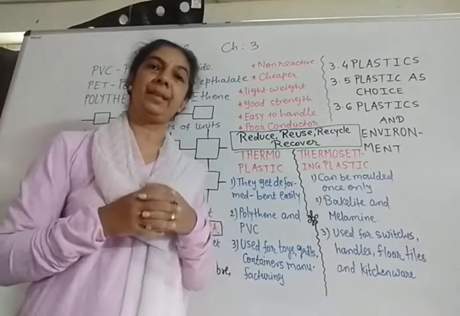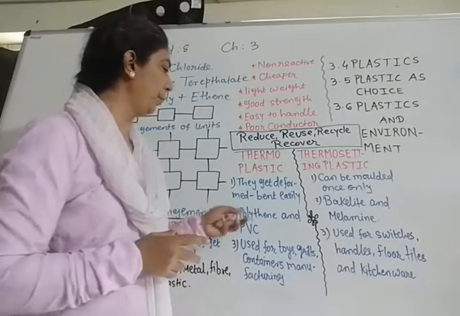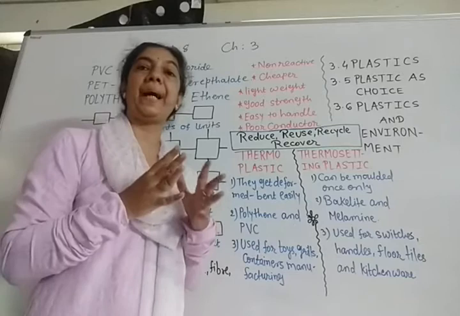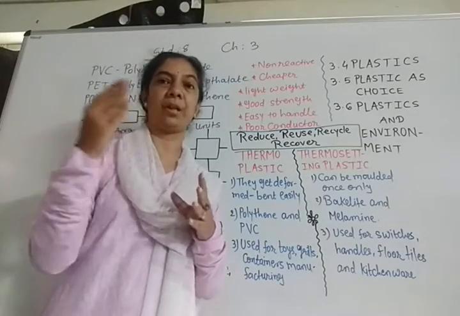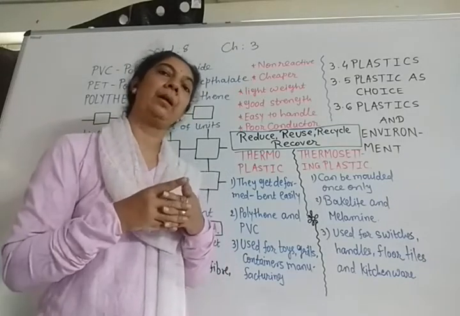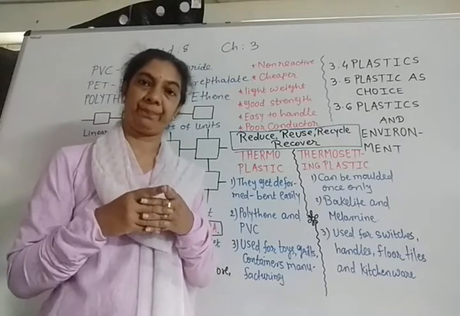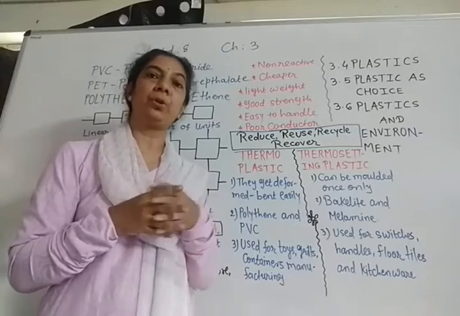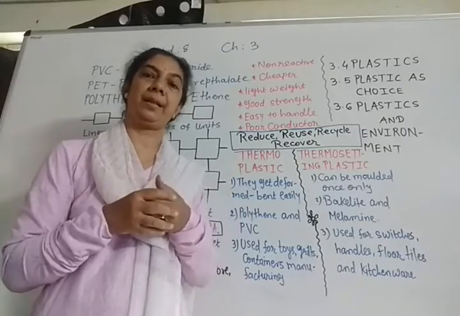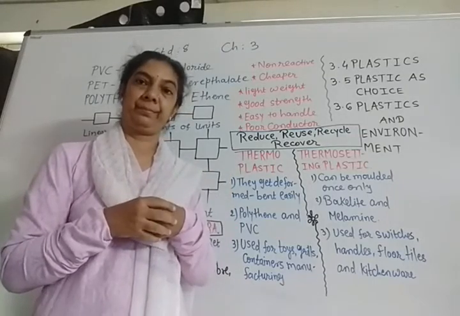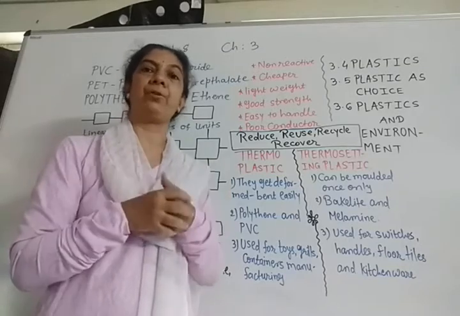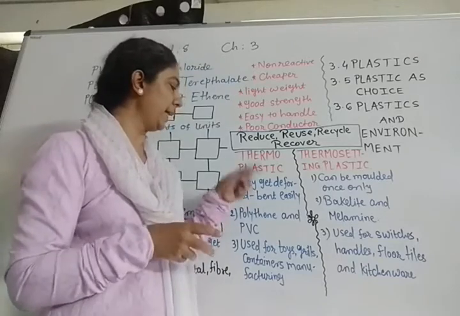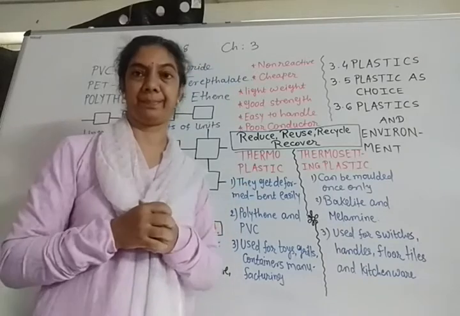Where do we find this? Very commonly, polythene bags and PVC pipes. Nowadays, whatever pipelines we are using at home for irrigation, earlier they were made up from iron. As I told, iron was getting rusted, it was corroded, and we needed to replace it from time to time. So instead of that, now we are using plastic, and in that we are using PVC.